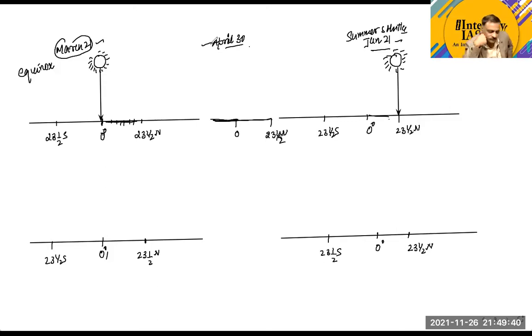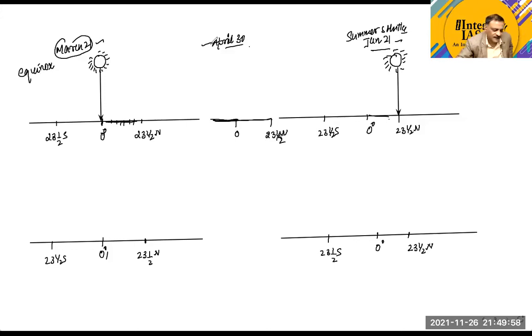Sir, it should be between 0 degree and 23.5 degree north latitude. You can calculate an exact latitude also. That is very obvious, that it is going to be between the Equator and the Tropic of Cancer. But where in between?